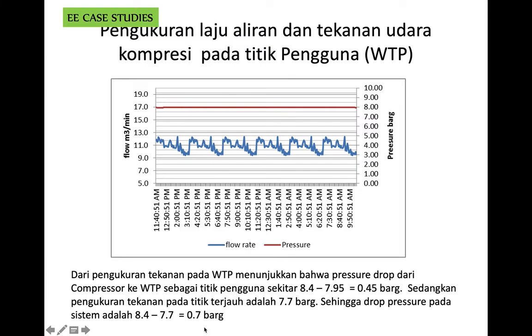But sometimes in other cases, where the distribution line is not well designed, the pressure drop can reach more than 1 bar gauge. Okay.